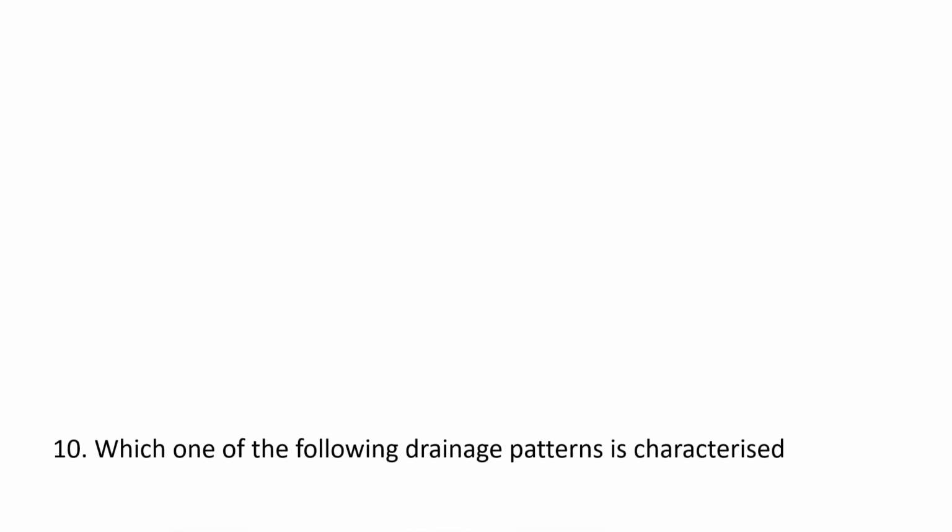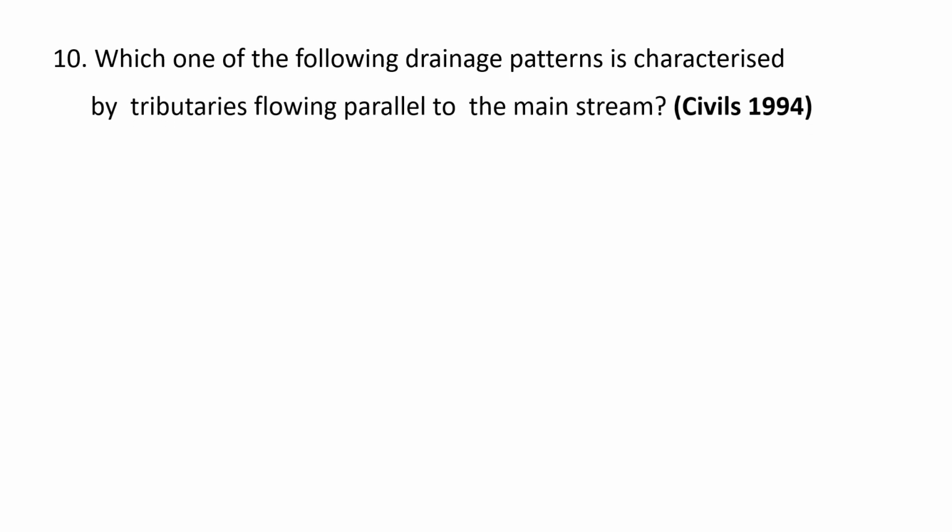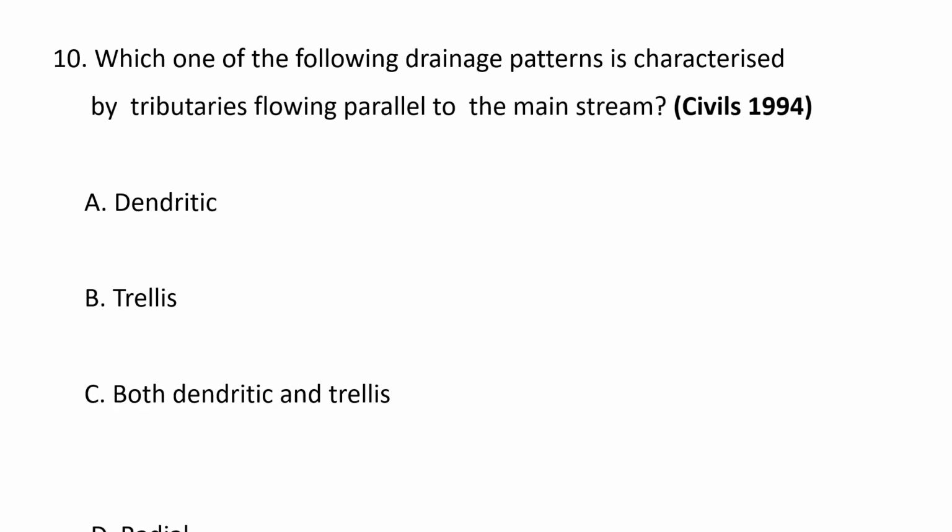Next question. Which of the following drainage patterns is characterized by tributaries flowing parallel to the mainstream? A. Dendritic, B. Trellis, C. Both dendritic and trellis, and D. Radial. The correct option goes as B. Trellis. Trellis drainage pattern is characterized by primary tributaries that flow roughly parallel to the mainstream and the ridgelines, with smaller, shorter, and subsequent tributaries joining the mainstream at nearly right angles.